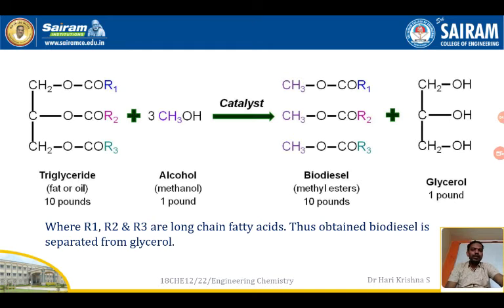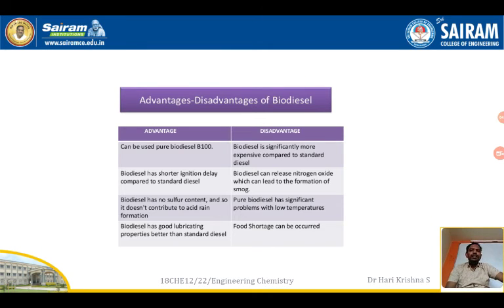This is very important. Now let us see the major advantages and disadvantages of biodiesel. Pure biodiesel is called B100. The biodiesel has a shorter ignition delay compared to standard diesel. This ignition delay matters in knocking. If the ignition delay is higher, the knocking will be higher. If ignition delay is less, the knocking also will be less. Since it has shorter ignition delay, the knocking is less. Therefore, cetane number also will be high.